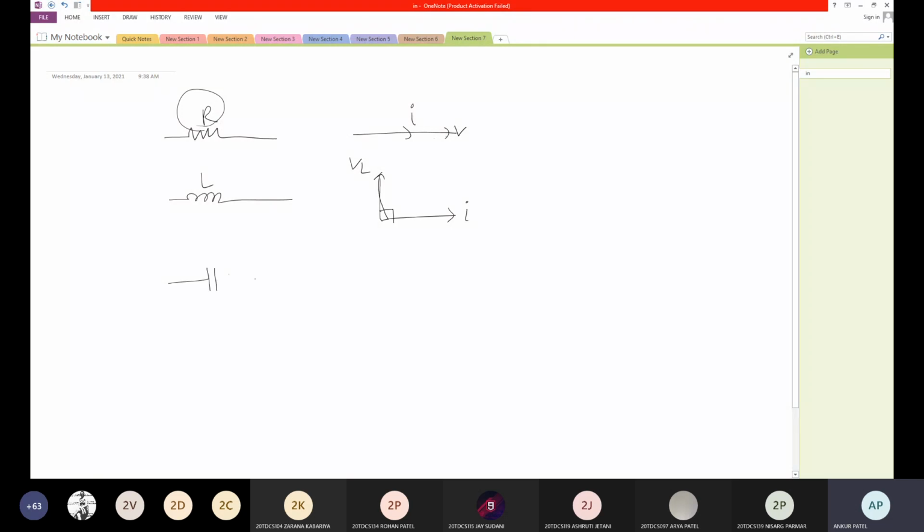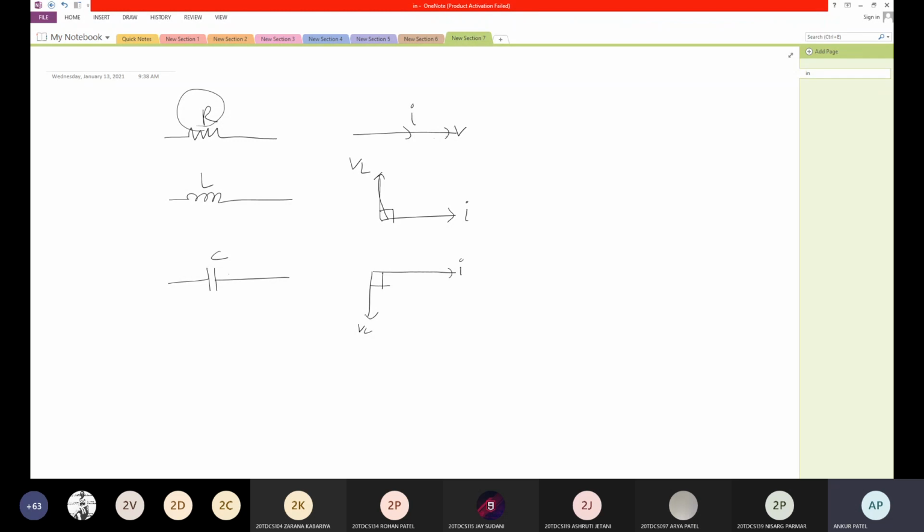And for the purely capacitive circuit, we know current leads the voltage by an angle of 90 degrees. So the average power for a capacitive circuit is also equal to 0. So the average power for resistive is P equal to VI cos phi, for inductor P is equal to 0, and same for C is also 0.